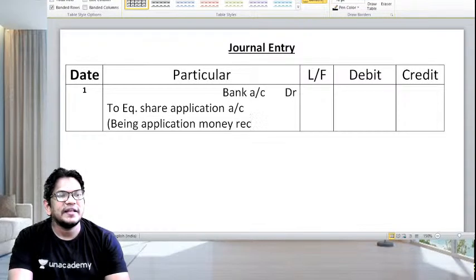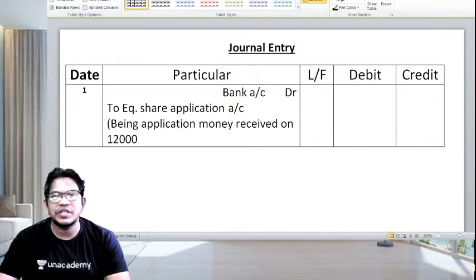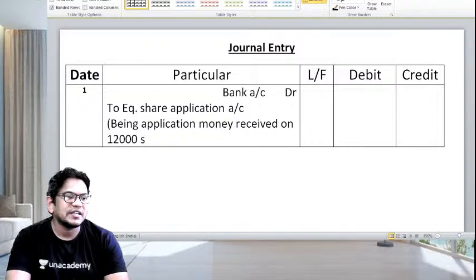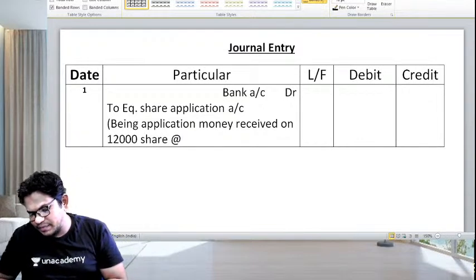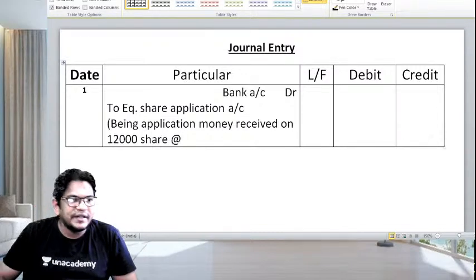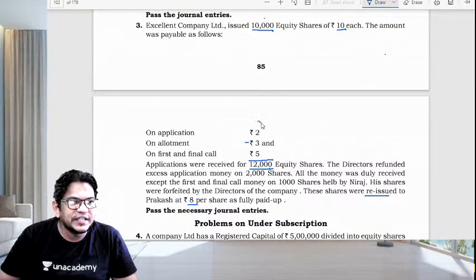Being application money received on how many? They have received 12,000, not 10,000. They have received 12,000 applications at the rate of, what is the application money? Application money is 2 per share.